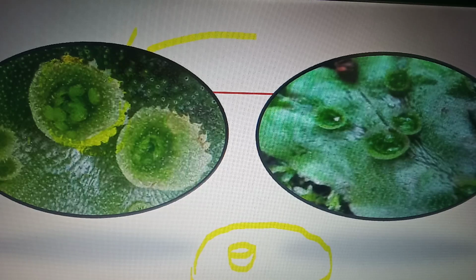This is the gemma cups, and in between gemma cups there are biscuit-shaped gemmae. Clear? This is another figure of gemmae. Here is the gemma cups, and in gemma cups there are gemmae.